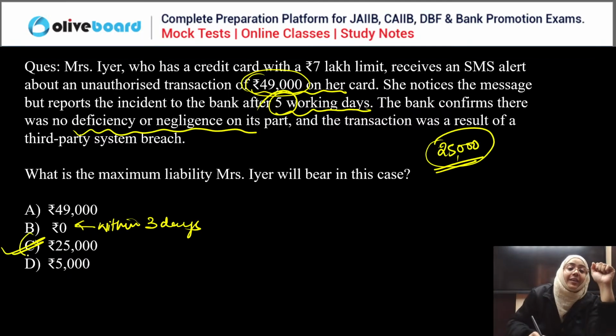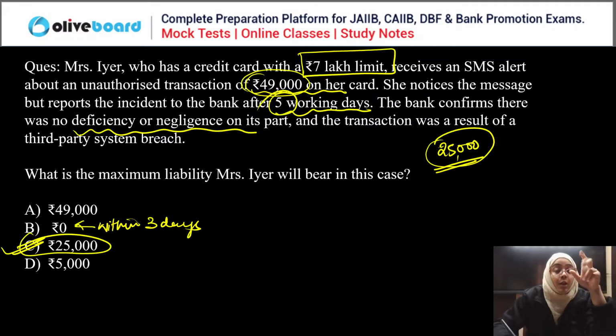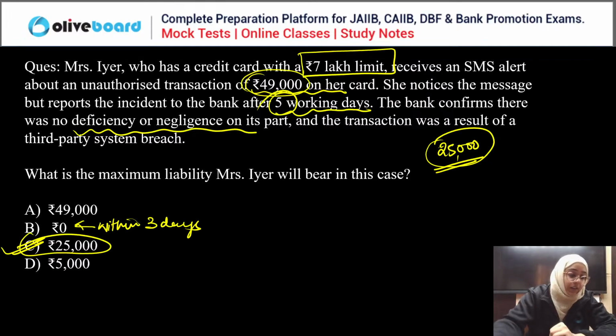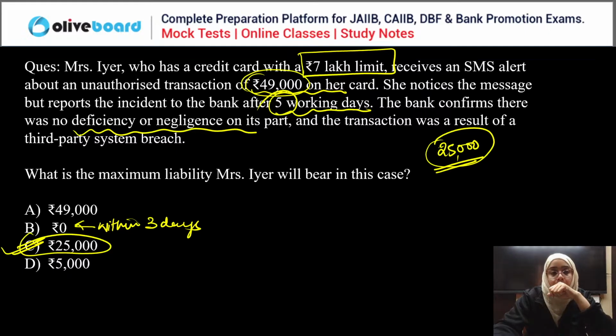So the correct answer is 25,000, because the credit card has a 7 lakh rupees limit, which is more than 5 lakh. If you have a credit card with more than 5 lakh limit, then the maximum liability that can be imposed on you is 25,000. So the correct answer here is C, 25,000. Clear, everyone? Can we move to the next question?